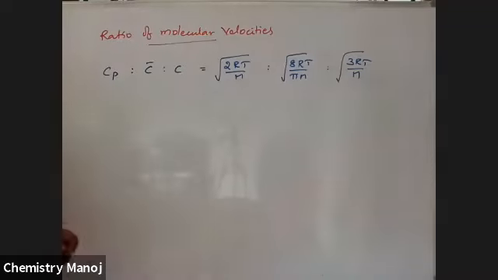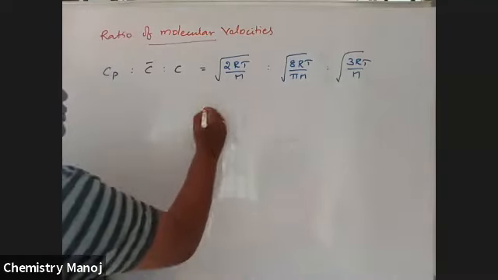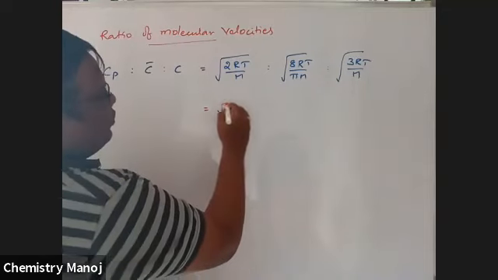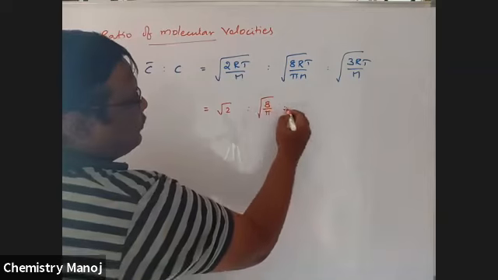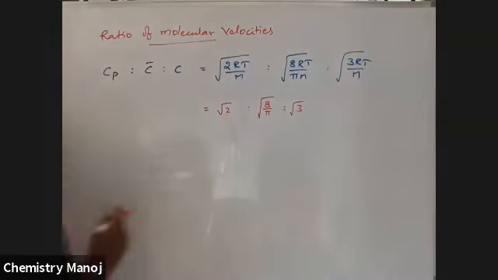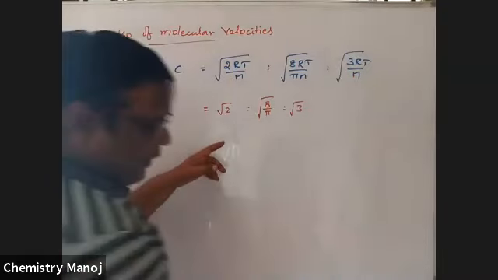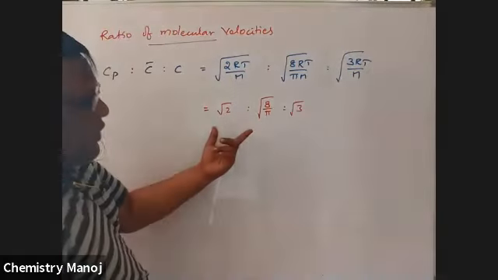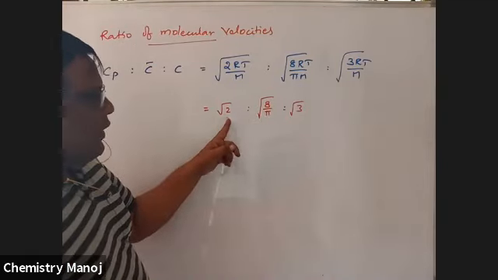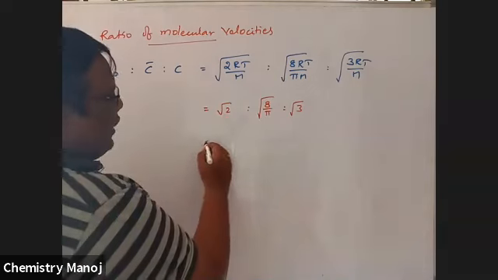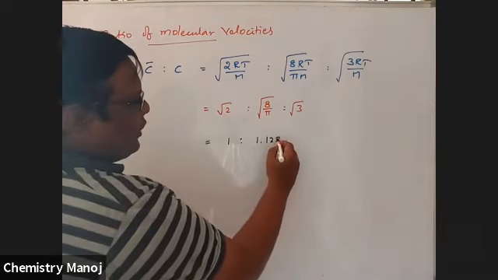Now in all these, RT by M is common, so cancel RT by M. So root 2, root 8 by pi is 2, root 3 is the simplest ratio. Now I am going to divide the entire ratio with root 2. So after calculation it is 1 is to 1.128 is to 1.224.